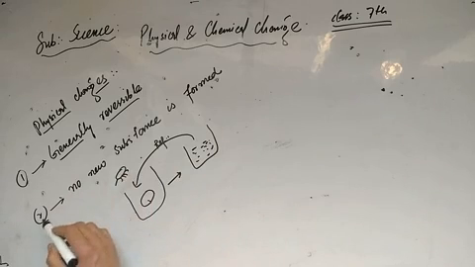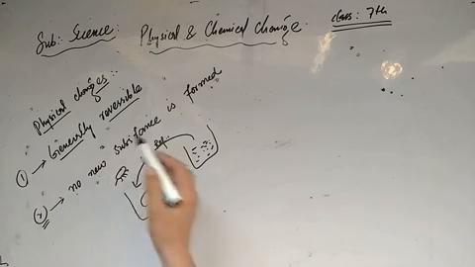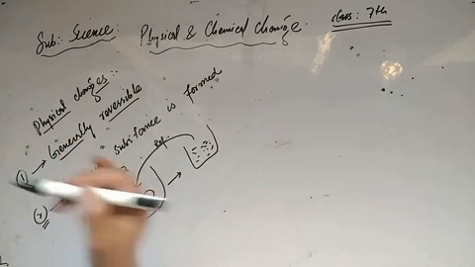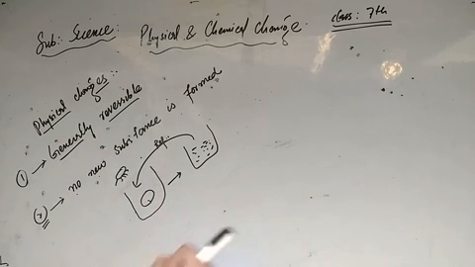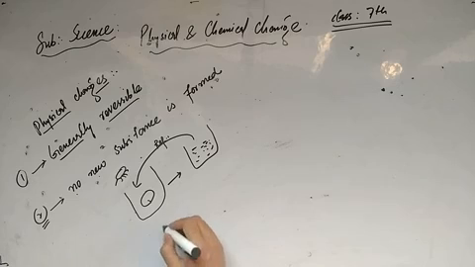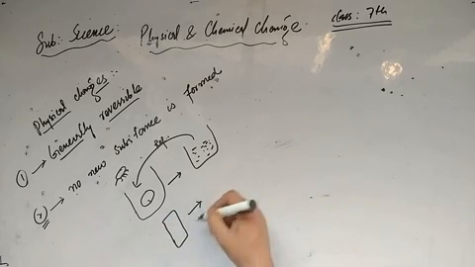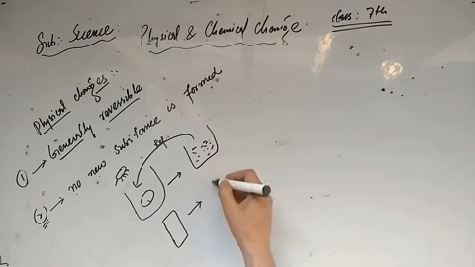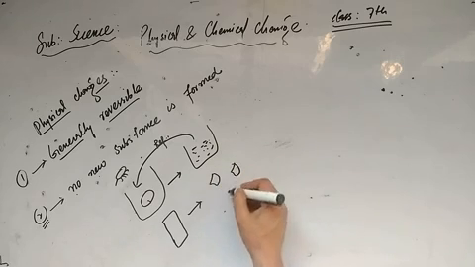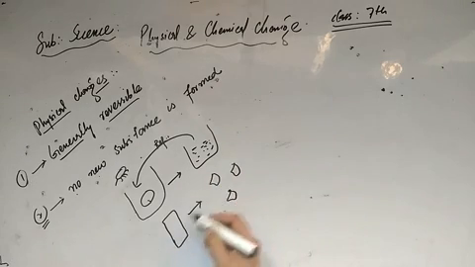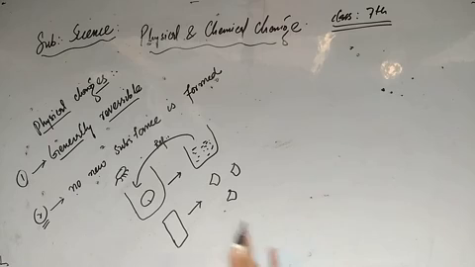The second point which you have to keep in mind is that no new substance is formed during a physical change. As I have already cited certain examples, if you take a rectangular paper sheet and tear it, or cut it into different pieces, during this process no new substance is formed. This change is a physical change.